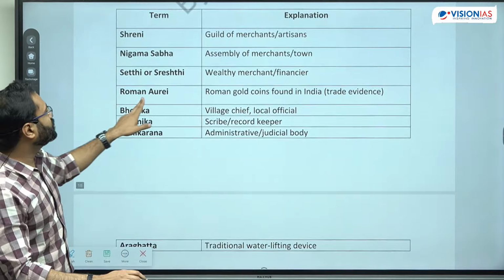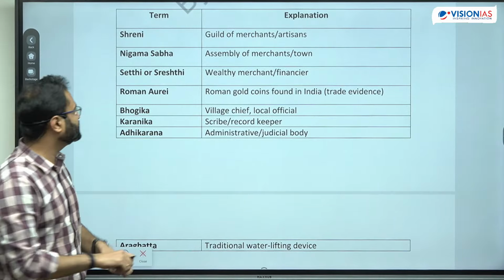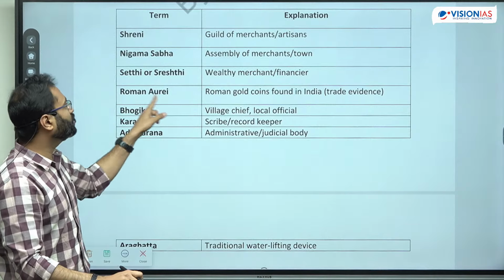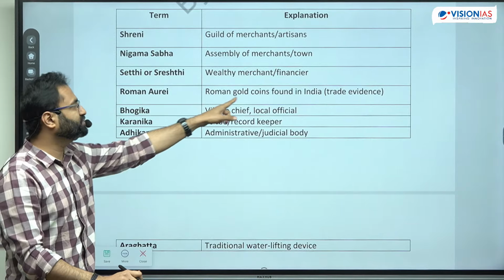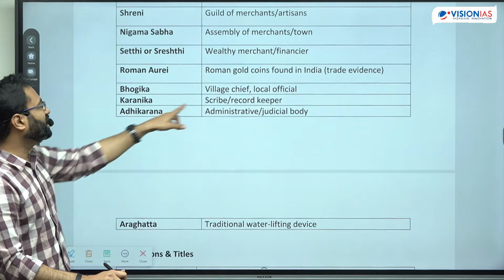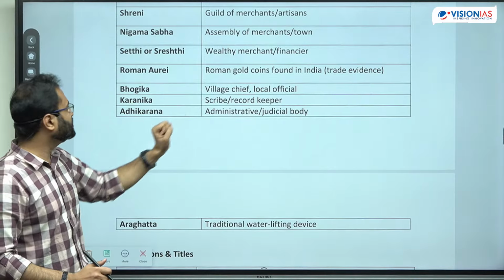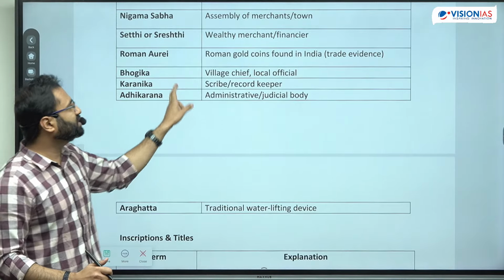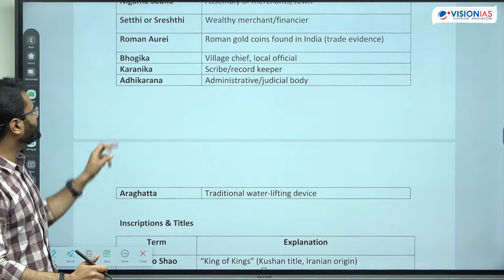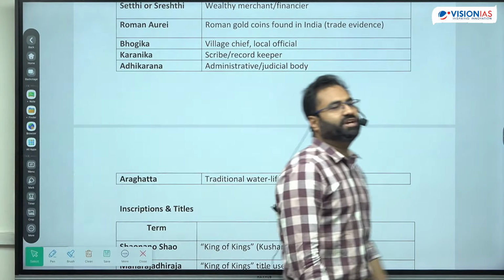Then there is Roman Orai. Orai is basically with respect to the coins it is used. So it is the Roman gold coins. So it is Roman gold coins found in India. So it gives an idea regarding the trade. Bhogika is like the Bhoop या Bhoop. So that is the village chief. Then Karnika is the record keeper or the scribes. And Adhikarna, Adhikarna is the administrative authority.